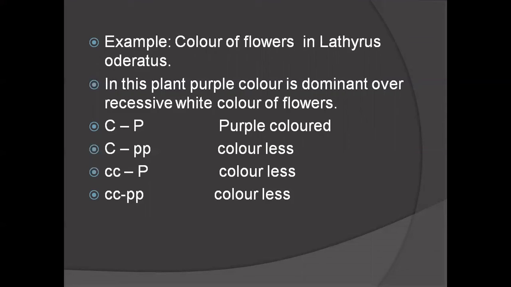So when one is capital C and one is capital P, when both are present in dominant form, then only the purple color flowers appear. So these two genes are complementary to each other.